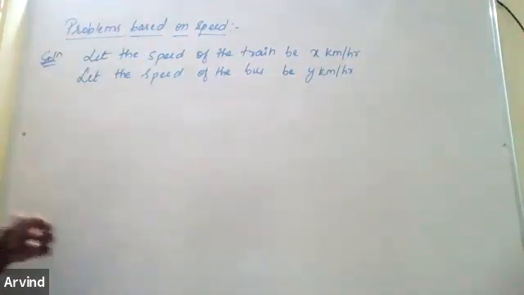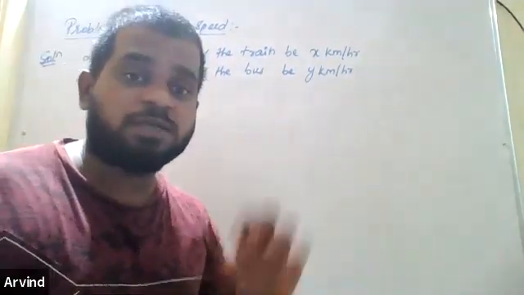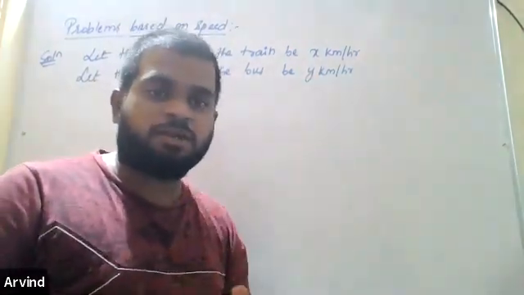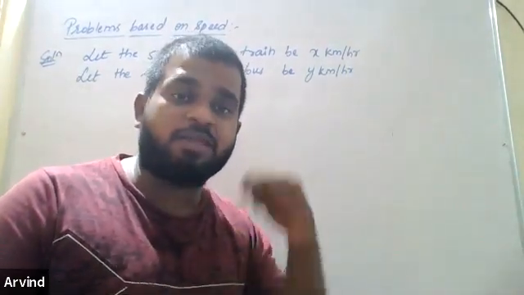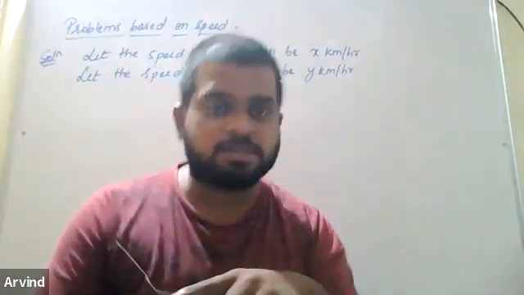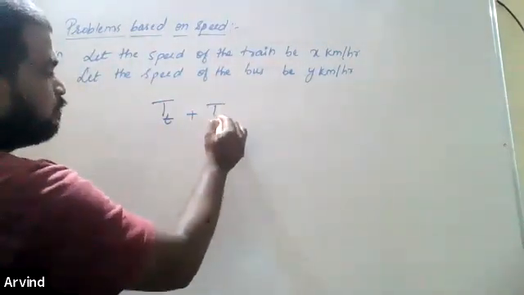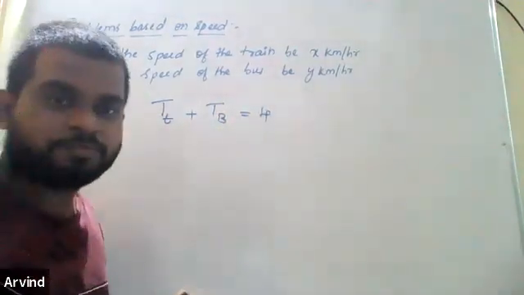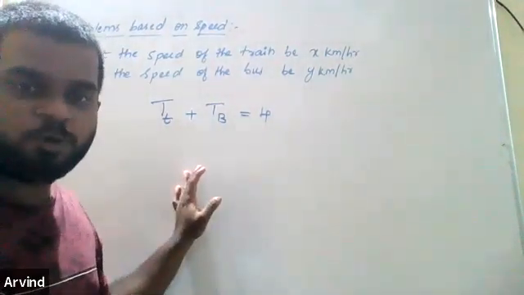Okay. So what are they telling? She takes 4 hours. How is this 4 hours? It is the time taken by the train and the bus, because she is going by train and by bus. So the time taken for the train plus the time taken for the bus, if you combine both, is 4 hours. Can we write this? I hope you agree with this.